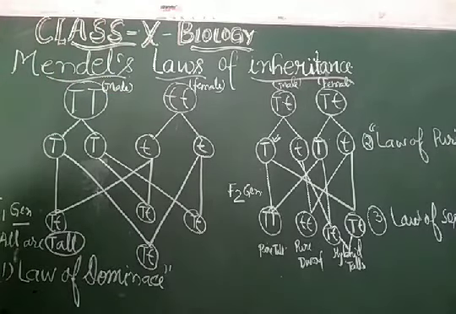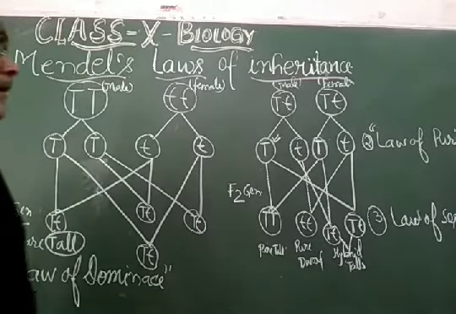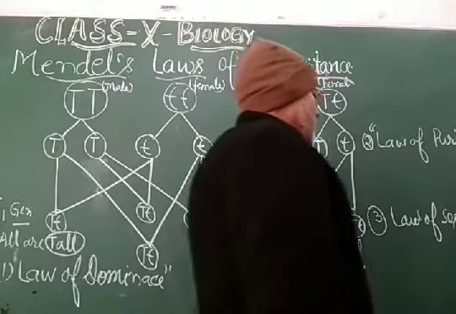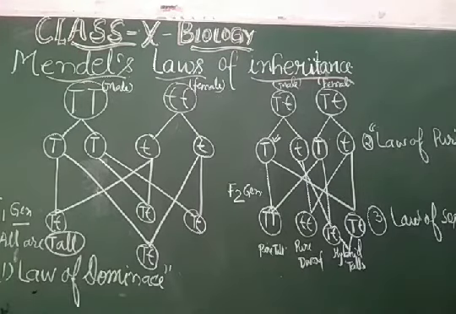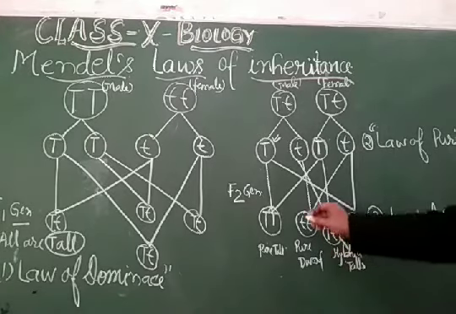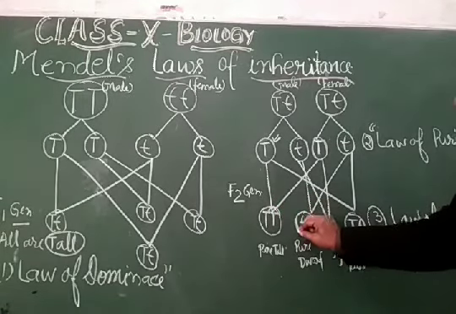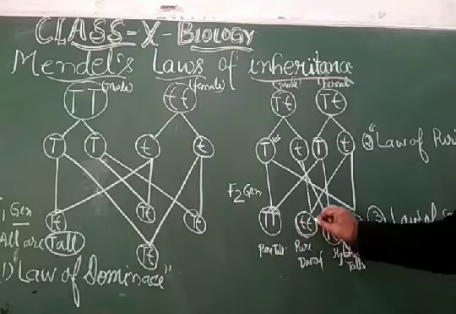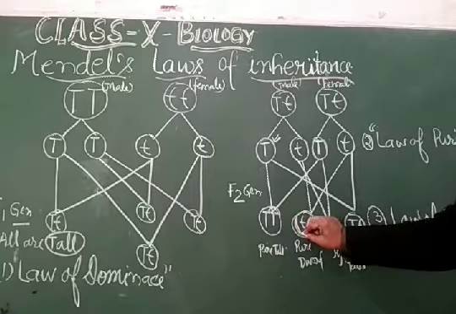Now the answer is, taking the monohybrid cross as an example and taking one trait, that is the tallness and dwarfness of the plant, the law of segregation is proved in the F2 generation, whether in the monohybrid cross, dihybrid cross, or polyhybrid cross. The tall plant and the dwarf plant are two contrasting traits, and these traits segregate themselves from the second generation onward,